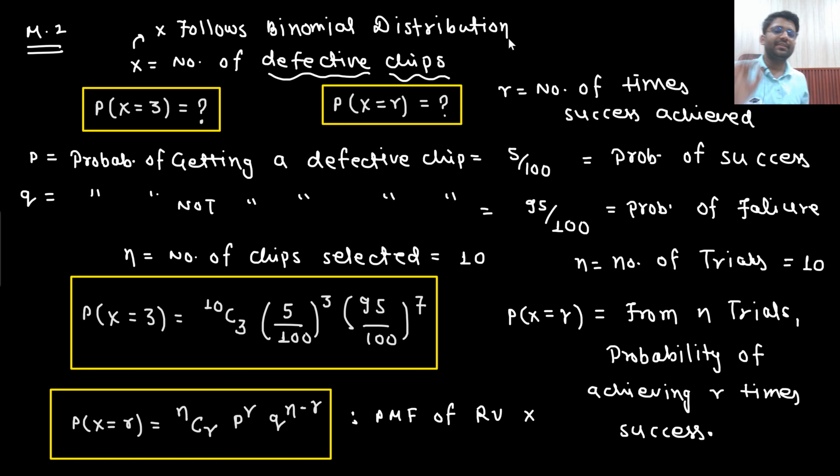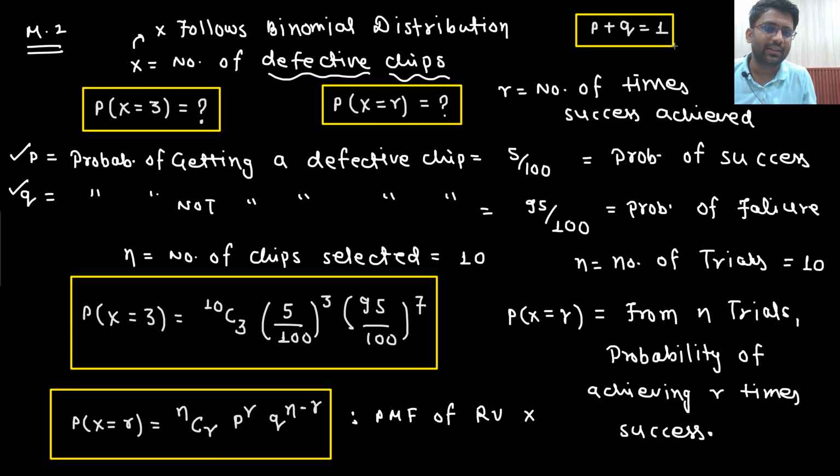So what are all the conditions of binomial distribution? The first condition is that there could be only two scenarios. Either you get a success or you get a failure. What you could understand is that P plus Q will be equal to 1, because P is the probability of getting a success, Q is the probability of getting a failure. So in the binomial distribution, the first condition is that you either get a success or you get a failure.